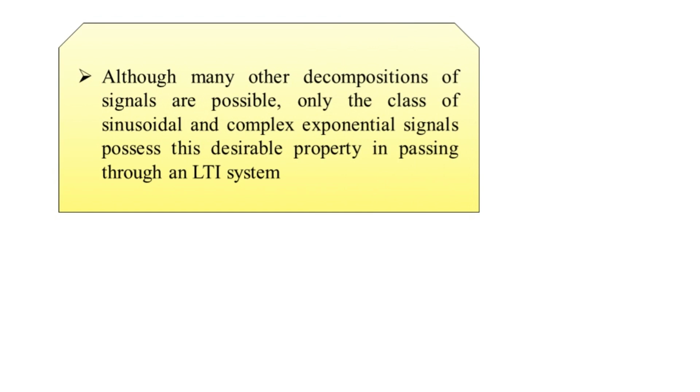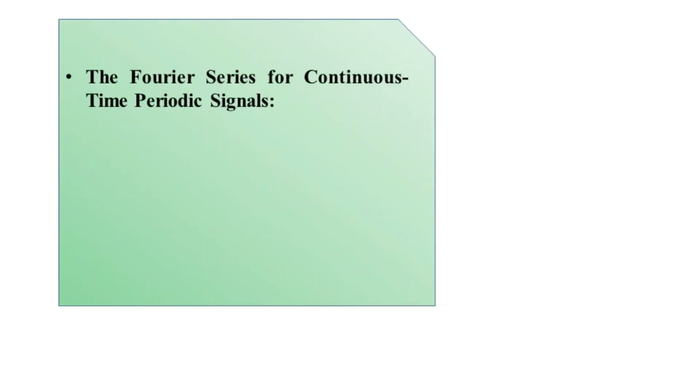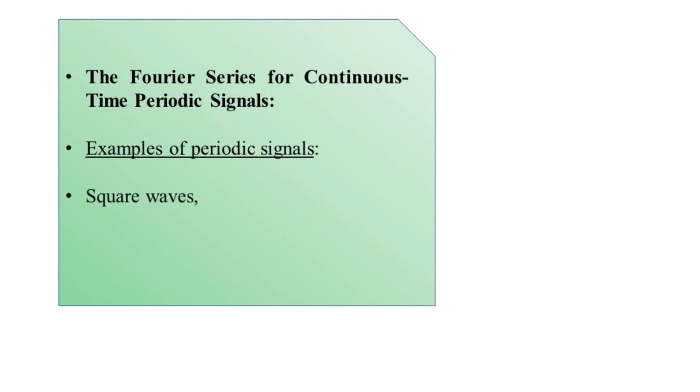Now as at the start of this chapter we have seen the differences between the continuous time signal, discrete time signal and finally the digital signal, we first of all see the details of the Fourier series when operated on the continuous time type of signal here. And as we have the sinusoids here, basically this Fourier series is for the periodic type of signals. So here the periodic signal examples can be listed as the square waves, rectangular waves, triangular waves, the sinusoids, and the complex exponentials here.